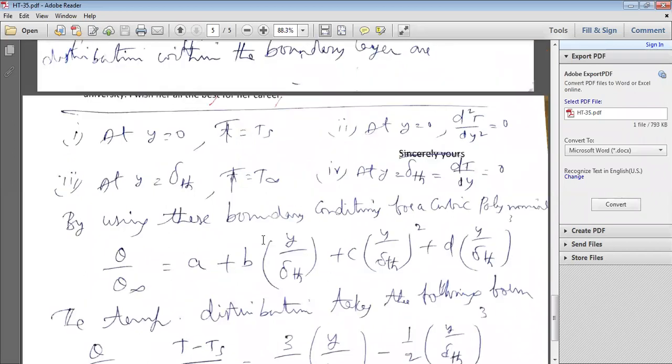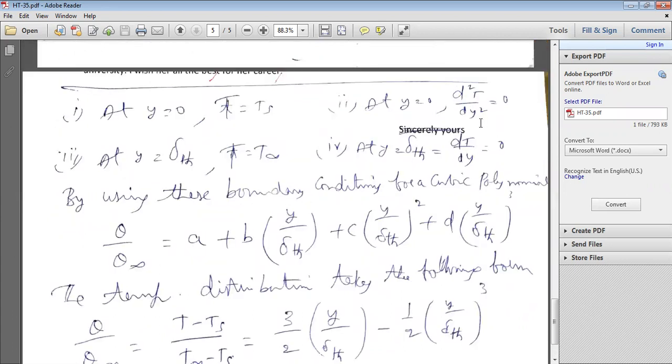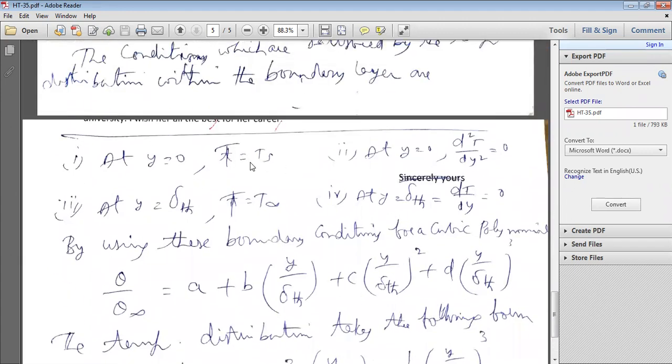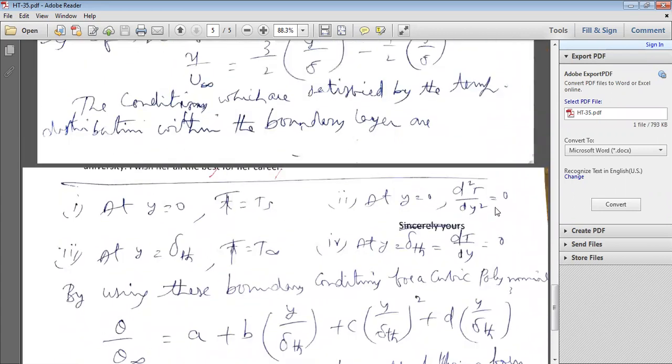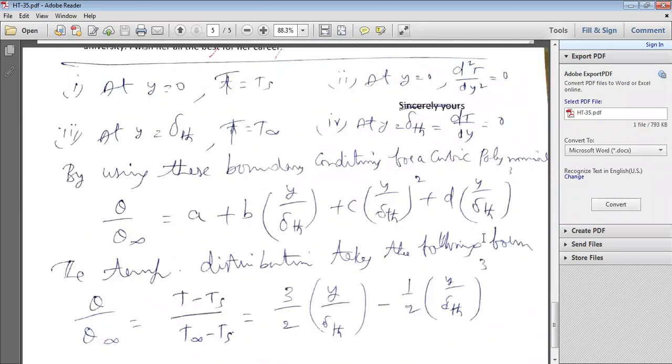So here, if you substitute these boundary conditions, after the first differentiation dT by dy and after the second differentiation d square T by dy square, substituting at y is equal to 0, T is equal to Ts, one boundary condition. At y is equal to 0, d square T by dy square is equal to 0, second boundary condition. And at y is equal to delta th, T is equal to T free stream, third boundary condition. At y is equal to delta th, dT by dy is equal to 0.